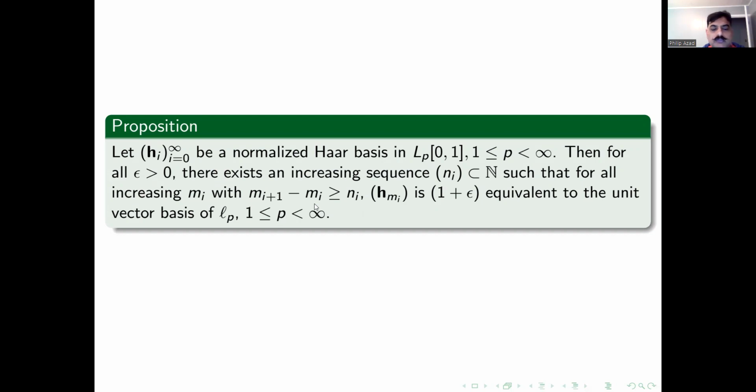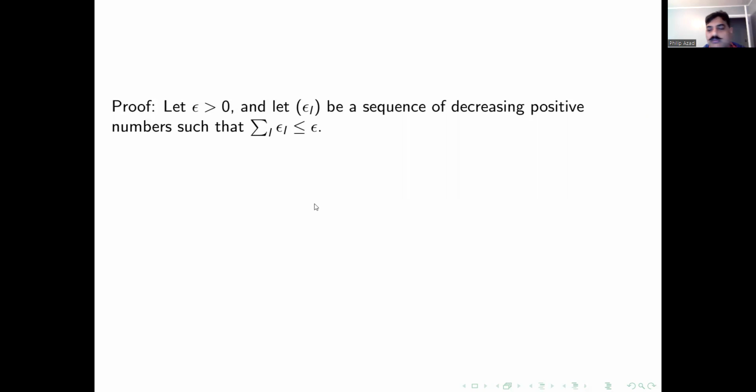So here is how the proof begins. Let epsilon be greater than 0, and we pick a sequence of positive decreasing numbers epsilon_i such that their sum is less than epsilon. Recall that the measure of the support of any Haar function is basically 1 over 2 to the power l_i, where l_i gives us the level of the Haar function.